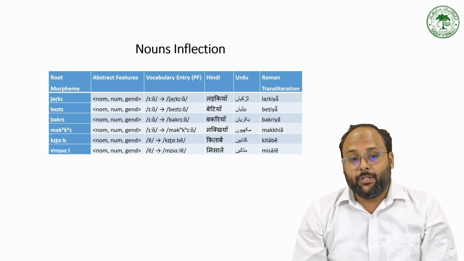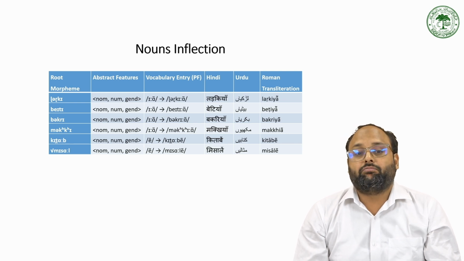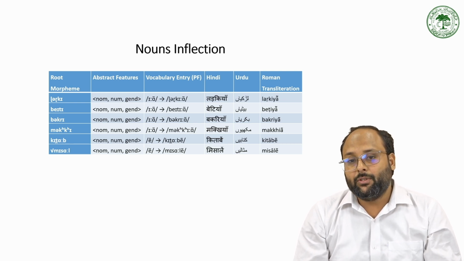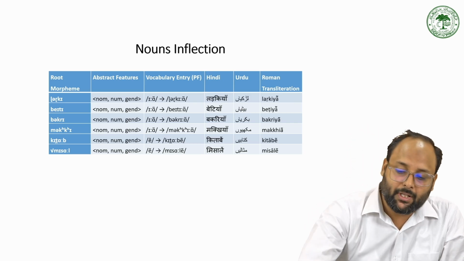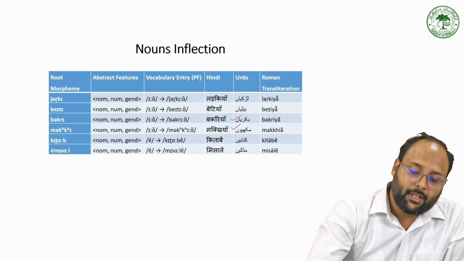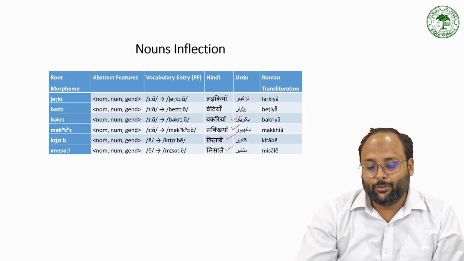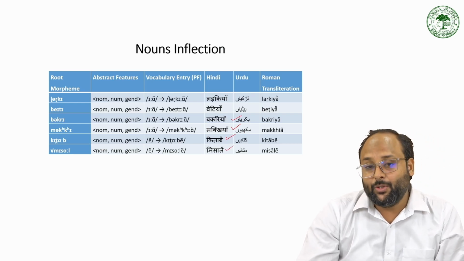So when we have the feminine noun, how do we change it into the plural number? So ladki becomes ladkiyan, beti becomes betiyan, bakri becomes bakriyan, makki becomes makkiyan, kitab becomes kitabe, and misal becomes misale. So kitab is actually a feminine gender.